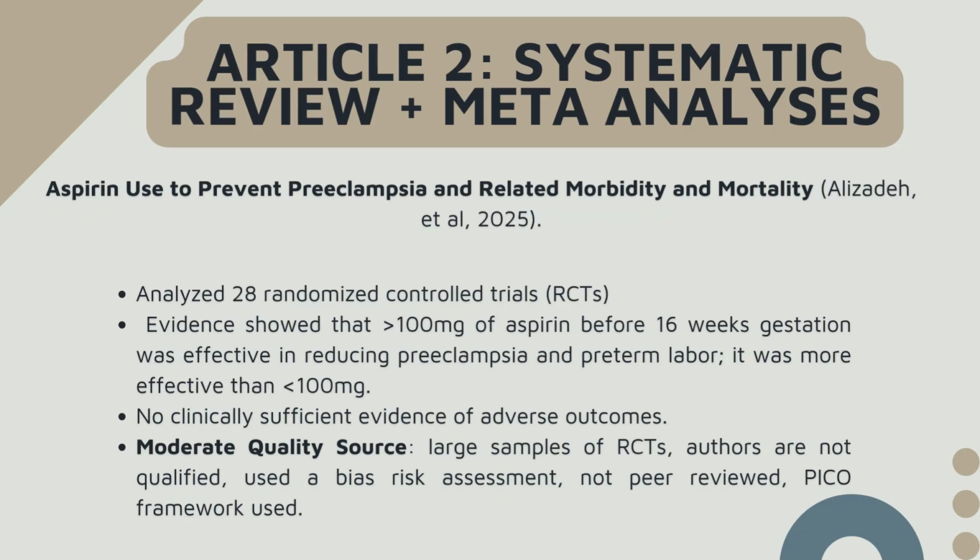Article 2 is also a systematic review and meta-analysis, and the title of it is Aspirin Use to Prevent Preeclampsia and Related Morbidity and Mortality. So this article analyzed 28 randomized control trials. Evidence showed that more than 100 milligrams of aspirin before 16 weeks gestation was effective in reducing preeclampsia and preterm labor. It was more effective than less than 100 milligrams. And they found also no clinically sufficient evidence of adverse outcomes, the same ones that I mentioned before. I rated this as moderate quality.